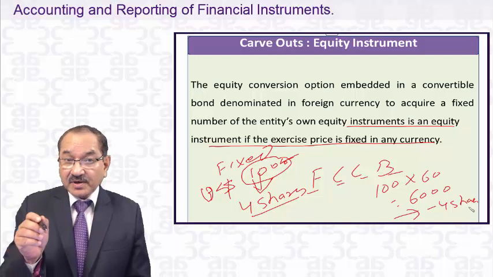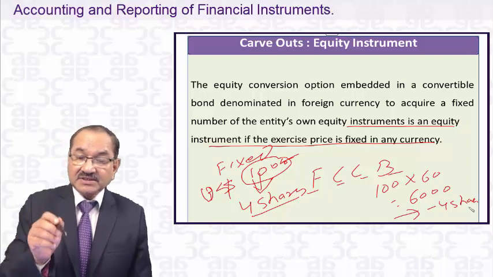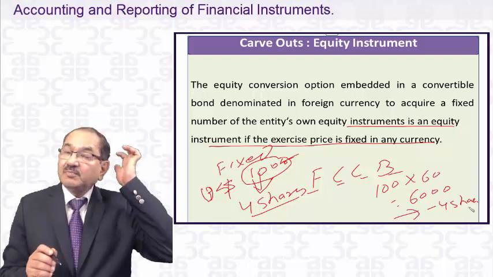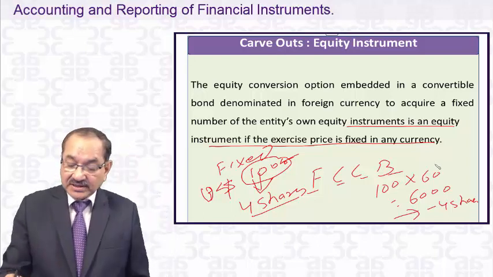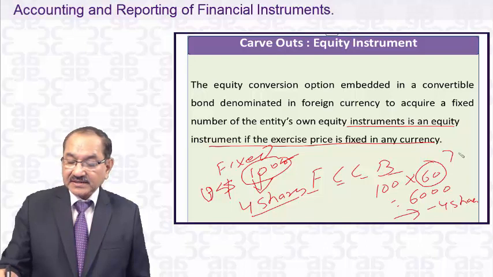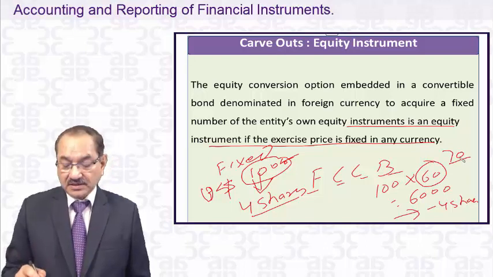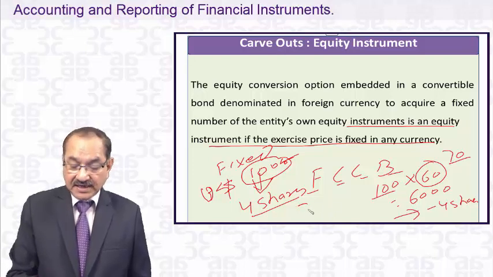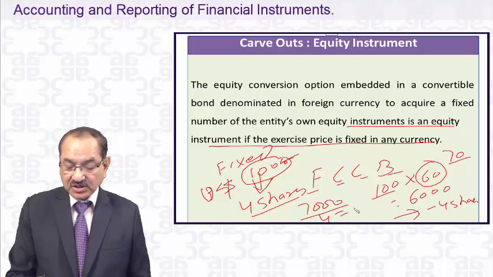Tomorrow, at the time the bondholders exercise the conversion option, on that day the dollar goes to 70. Now, when you cancel this debt with your equity, for 7,000 you are giving them 4 shares.